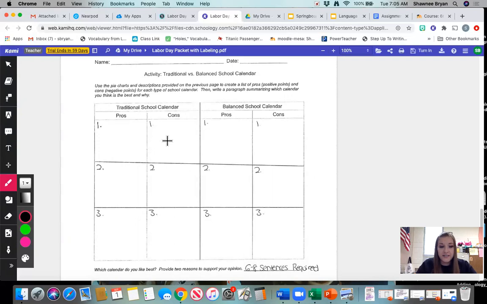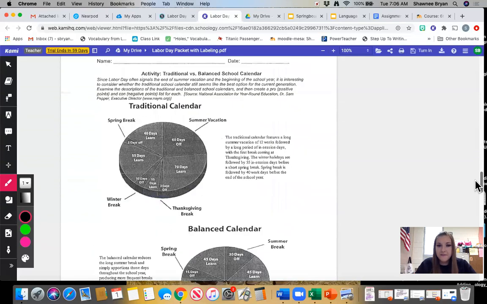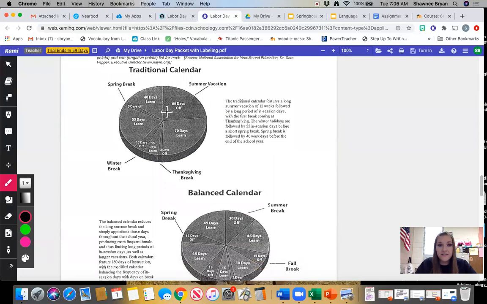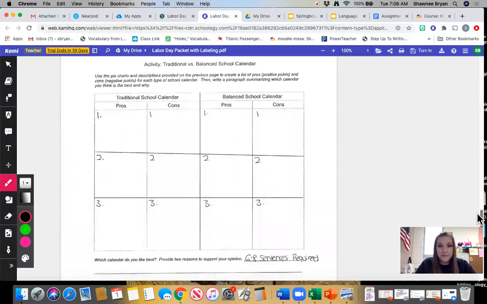A con, on the other hand, that I might come up with is that summer activities are too expensive for some families. So that's a long period of time that you're not in school, but you're also possibly not being able to afford some of the fun summer activities that we think of. Now, are those two items stated directly in the text above? No, they are not. That is my knowledge based on seeing that there are 60 full days off for a traditional calendar. Okay, again, there are no perfect right or wrong answers here.